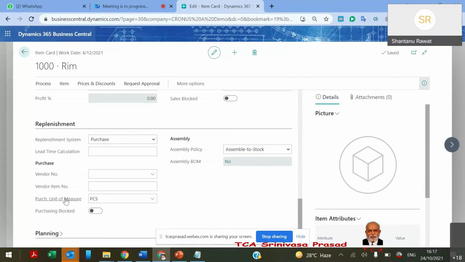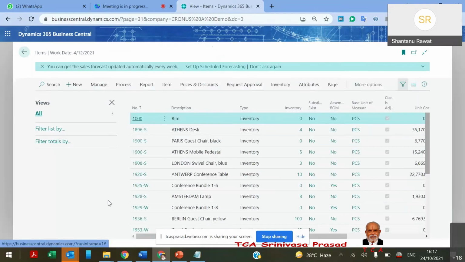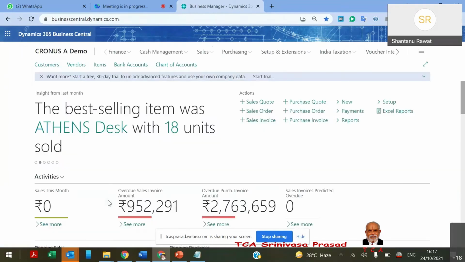In a similar way, for the purchase unit we define whether it's the same or different. So I can have a different one. Whenever I am purchasing this item, the system will automatically identify, okay, this purchase unit of measurement is a box. But exceptionally, if I want to redefine it in the purchase order, I can also change that.